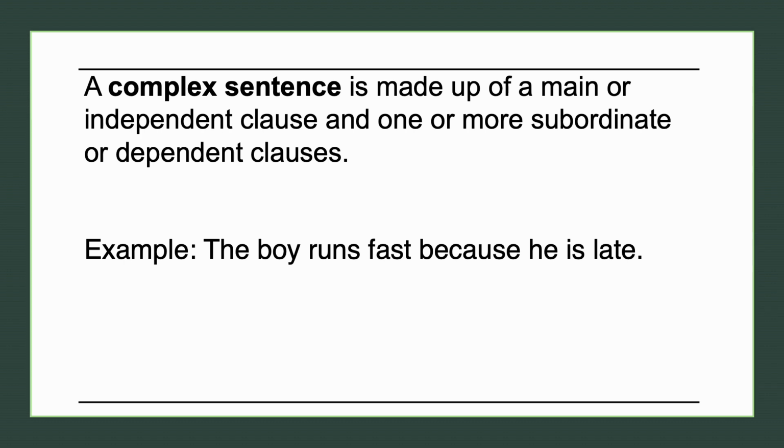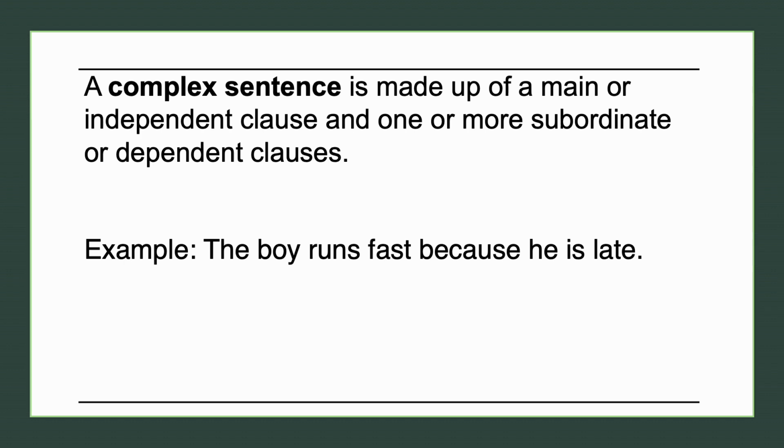We have here an example. The boy runs fast because he is late. What do you think here is the independent clause? Very good. The boy runs fast. What is the dependent clause? Because he is late. If we try to analyze this clause, because he is late, there is something that is missing. It is not giving us a complete thought. Therefore, that is a dependent clause.